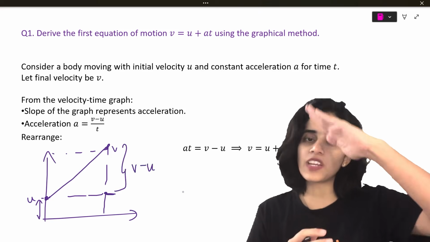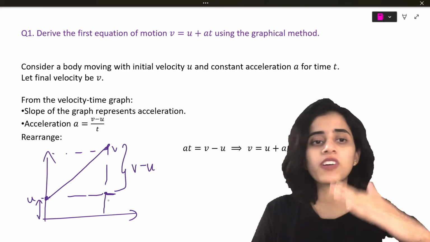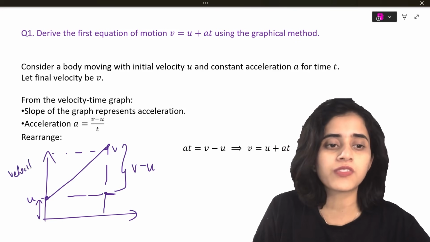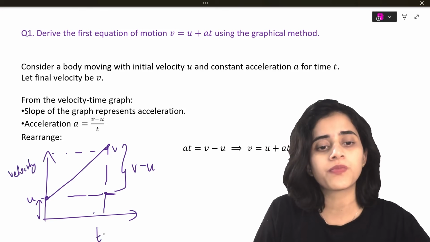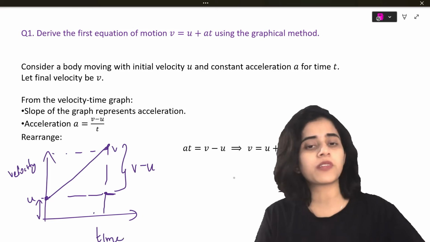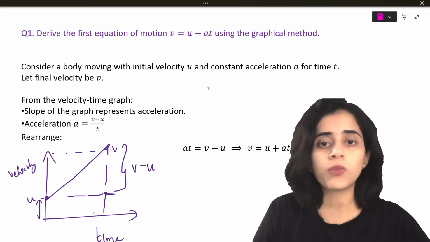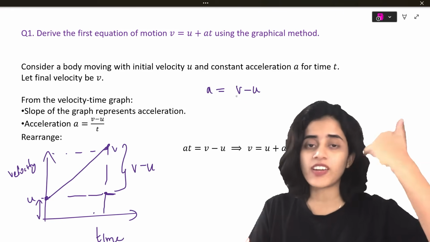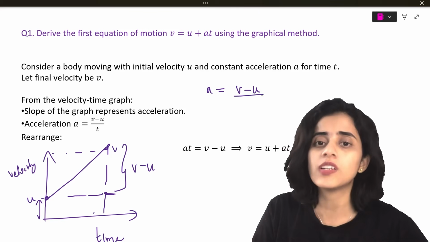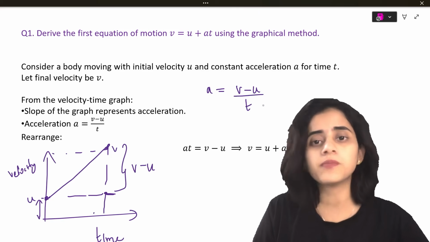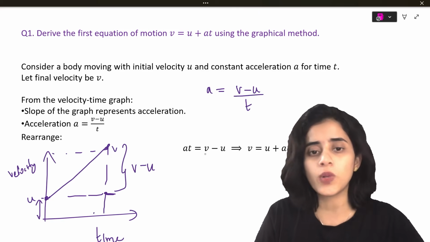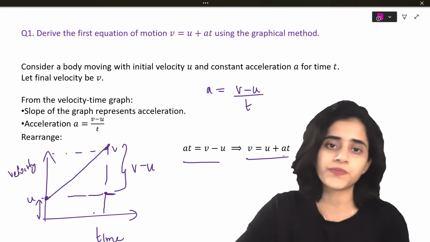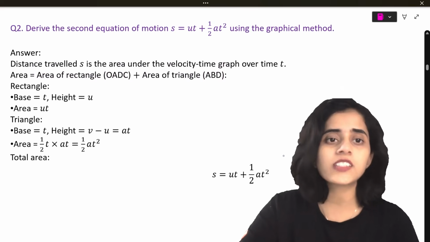So what I'm doing is I'm just finding the slope of the graph. The slope of a distance time graph, no, this is velocity. Velocity time graph will give me acceleration. Yeah, the slope of a velocity time graph gives you acceleration. So slope or acceleration will be equal to change in y-axis coordinates, y2 minus y1, which is v minus u, divided by time. So when you cross multiply, you will get at equals v minus u, v is equal to u plus at. Okay, next question.